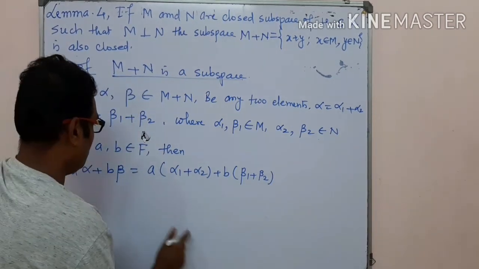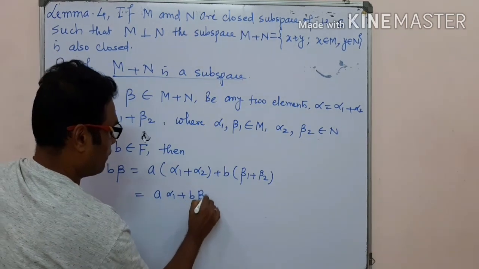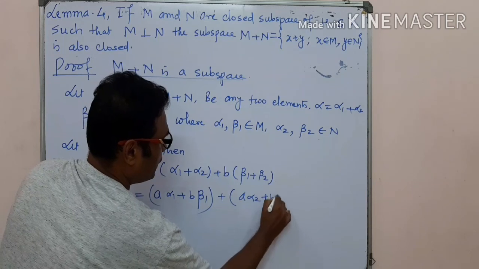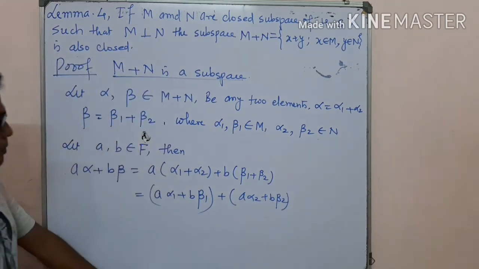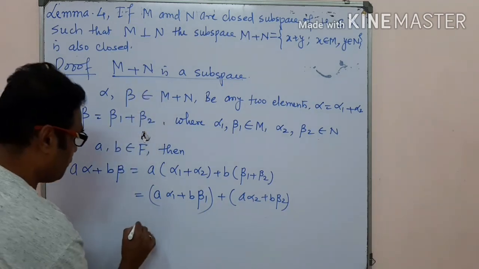Okay. Now we solve: a alpha 1 plus b beta 1 plus a alpha 2 plus b beta 2. Obviously the addition is well defined in this set.